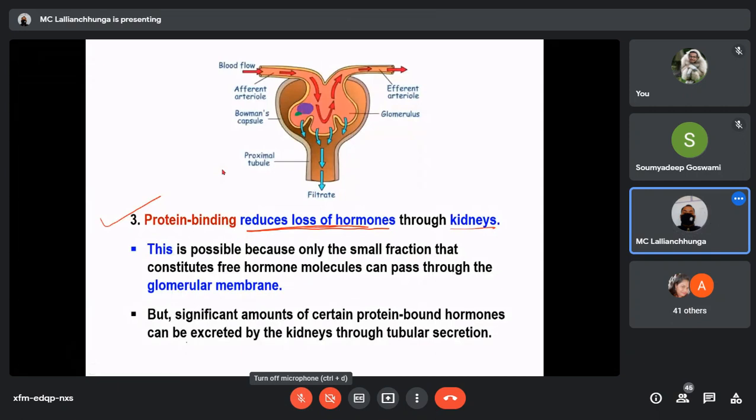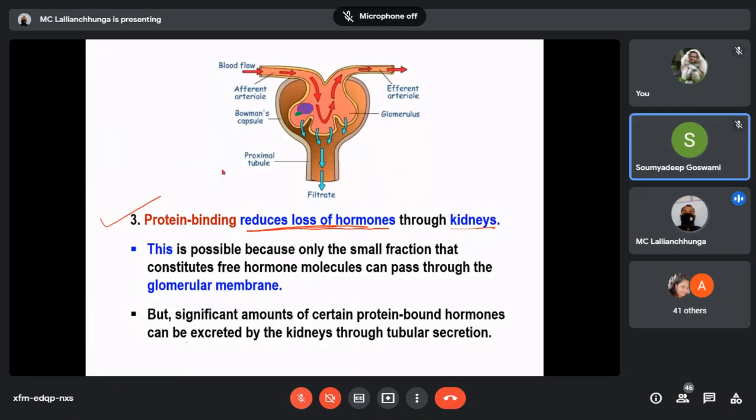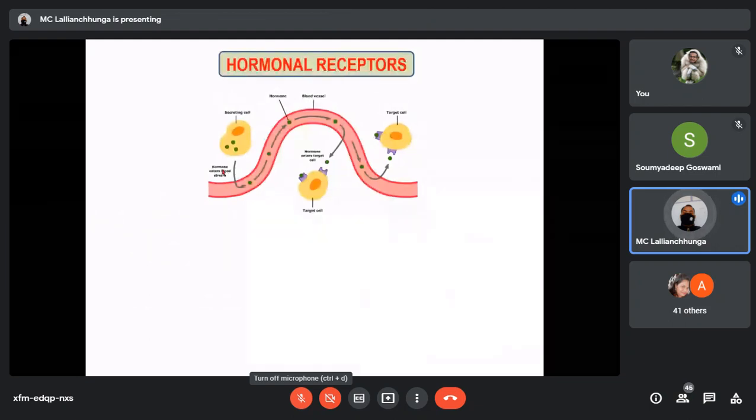Now, let's move on. So the last topic is, we still have around 15 minutes, we'll finish quickly: hormonal receptors. Now you know that synthesis we have discussed, storage we have discussed, how they are secreted we have discussed, and how they are transported in the blood we have discussed.